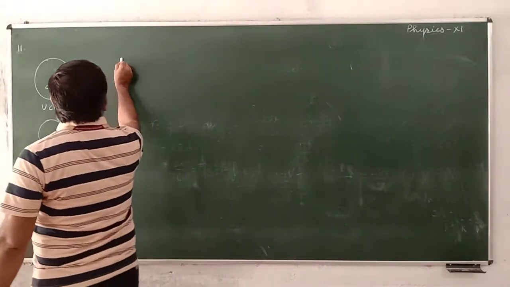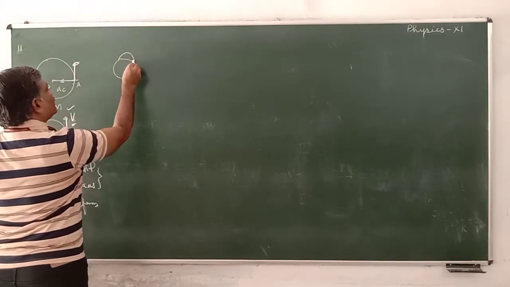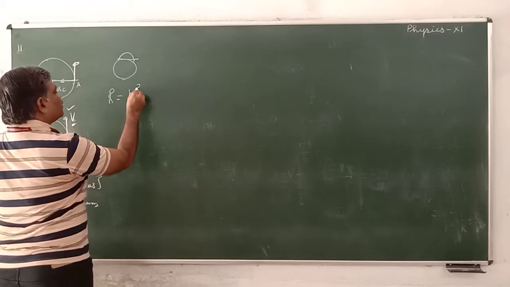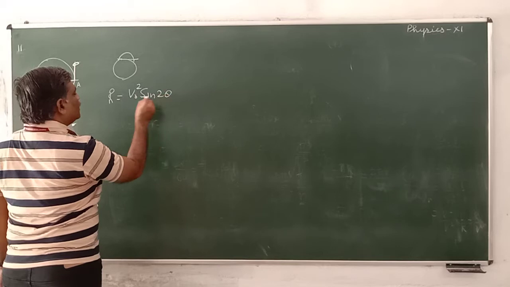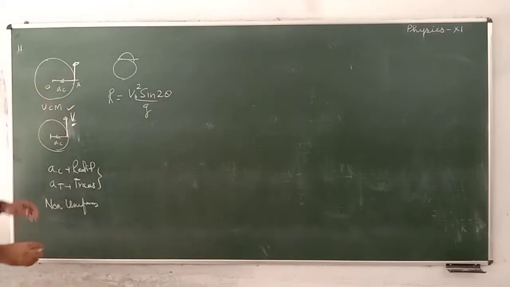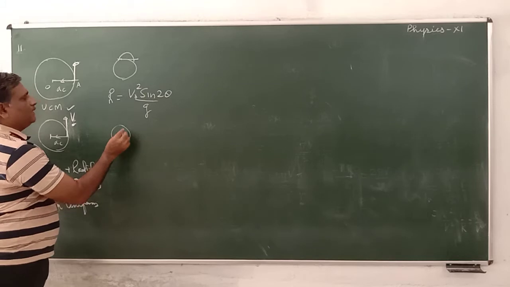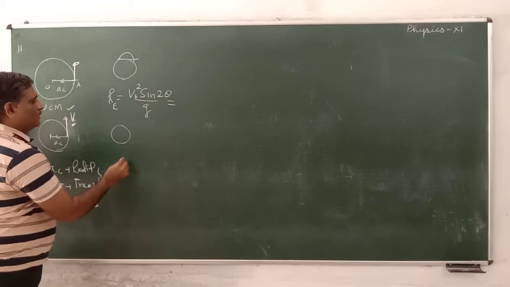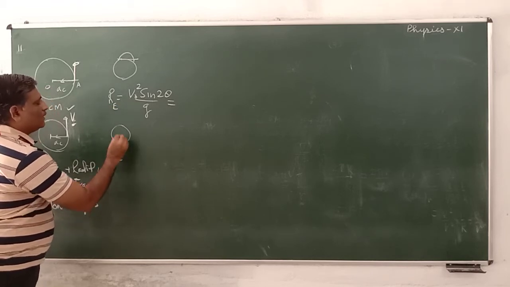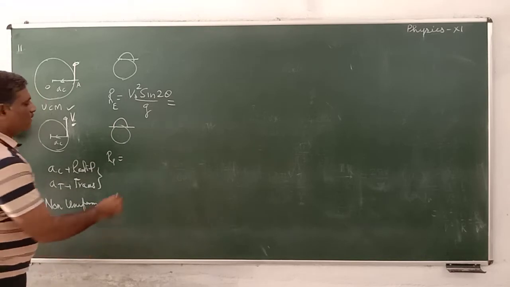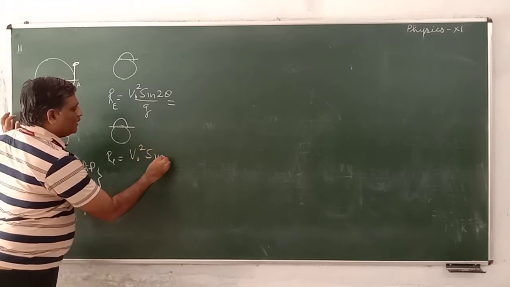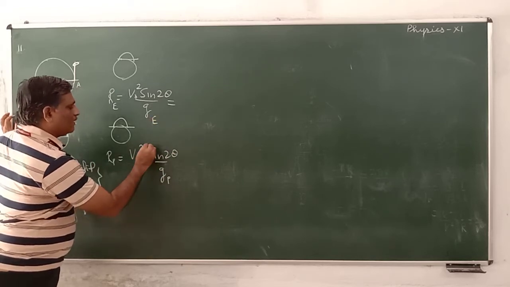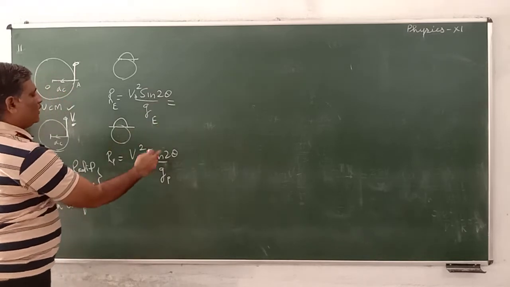There is one planet, earth. Projectile is fired, it goes in this way. Range is equal to V0 square sine 2 theta divided by G. Another planet is there. Here velocity is 5, in this one velocity is 3. So for the other planet, RP, range remains same. It follows the same trajectory. Range is velocity square sine 2 theta by G. This is G on Earth, G on planet. Angle remains same, so sine 2 theta is the same in both cases.